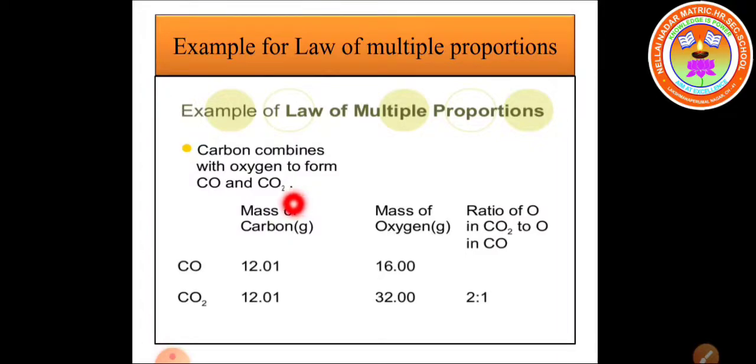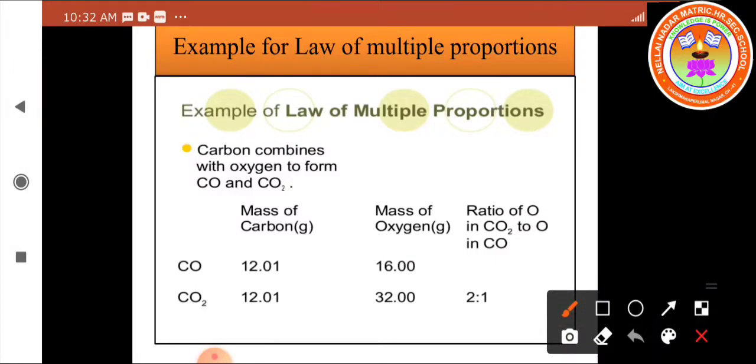So the mass of oxygen present in carbon monoxide is 16 and the mass of oxygen present in the carbon dioxide molecule is 32. So when we take the ratio of oxygen in carbon dioxide to carbon monoxide, it is 32 is to 16.